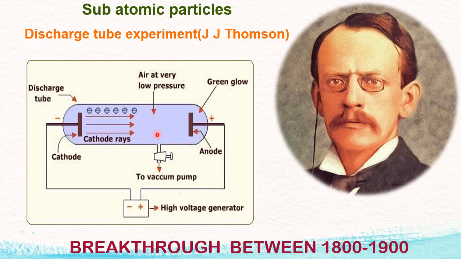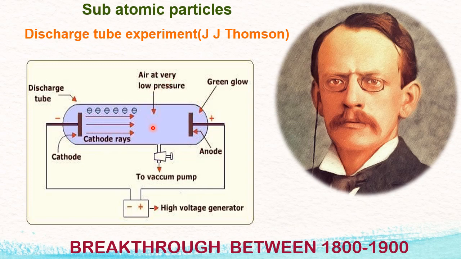He decreased it so low that he said in his paper, the pressure inside the discharge tube was 0.001 millimeter mercury. You can compare this data with the atmospheric pressure. Atmospheric pressure is 760 millimeter mercury. Now compare 760 millimeter mercury with 0.001 millimeter mercury, 10 to the power of minus 3. So low. That's why I have shown here air at very low pressure, which is equal to 0.001 millimeter mercury.